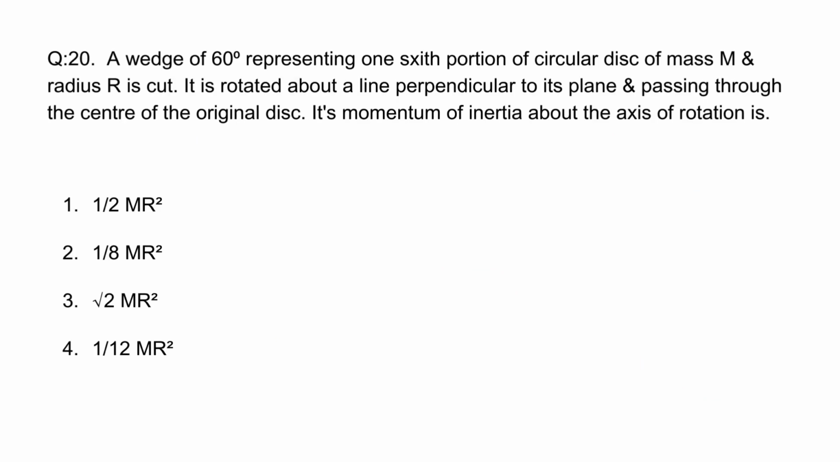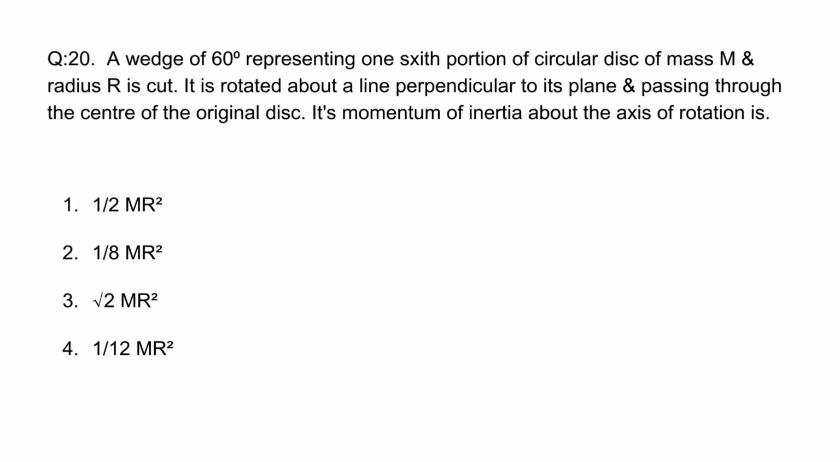Question number 20. A wedge of 60 degree representing 1/6 portion of circular disc of mass m and radius r is cut. It is rotated about a line perpendicular to its plane and passing through the center of the original disc. Its moment of inertia about the axis of rotation is option 1, 1 upon 2 mr square, option 2, 1 upon 8 mr square, option 3, root 2 mr square, option 4, 1 upon 12 mr square.